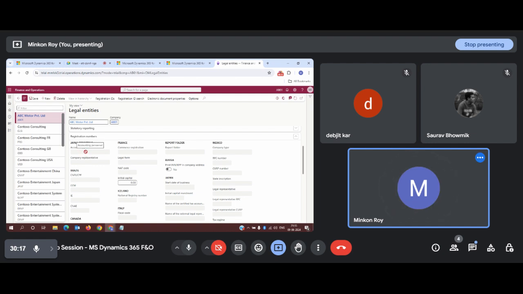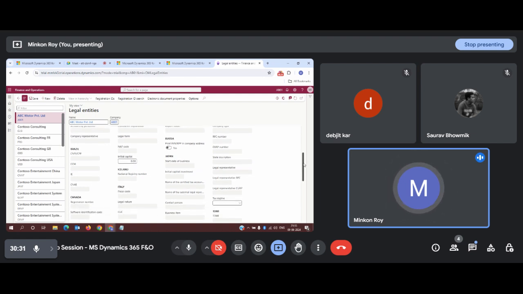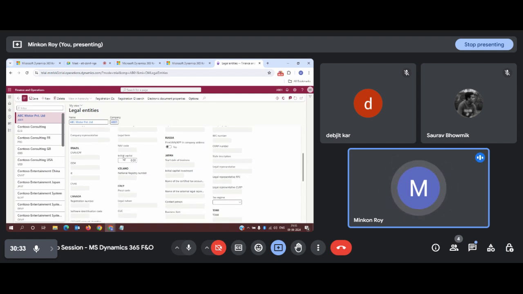Now, this accounting personnel field is not mandatory for the US, so it will be automatically disabled because the filter has been set to the US only. Means the country is US, so all the other countries' options will be disabled apart from the options that are mandatory for the US. In that case, for initial capital, you can mention, like, I am starting my business with an initial capital of, say for example, 40 or 4 crore.